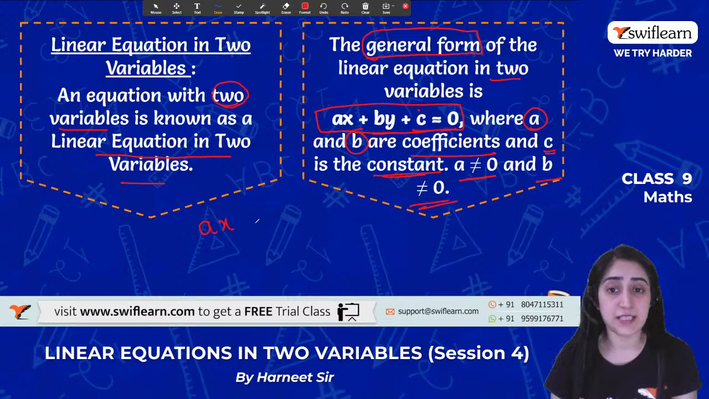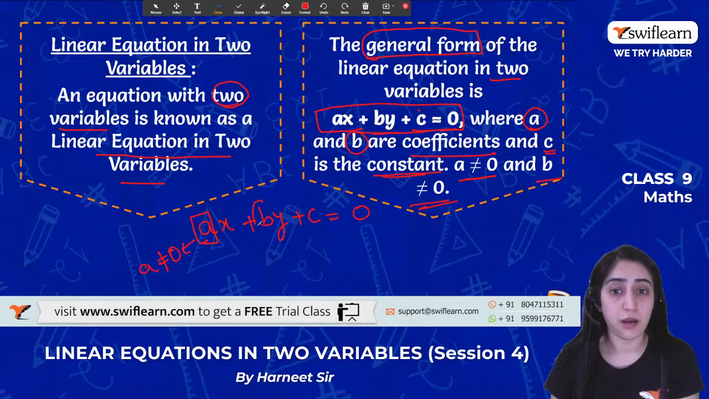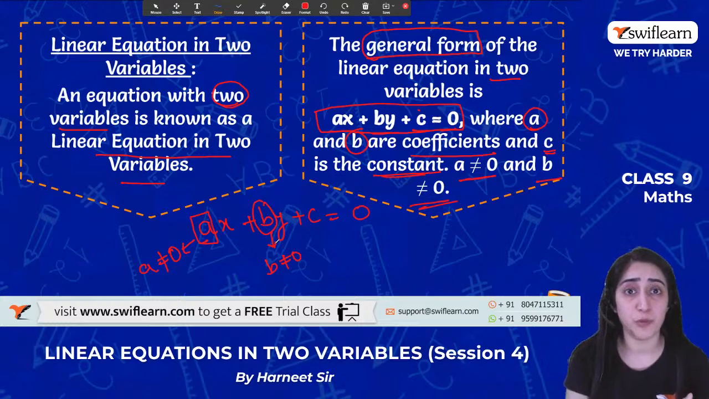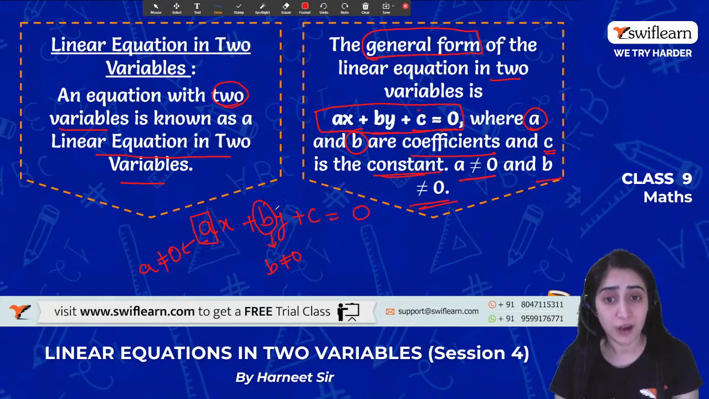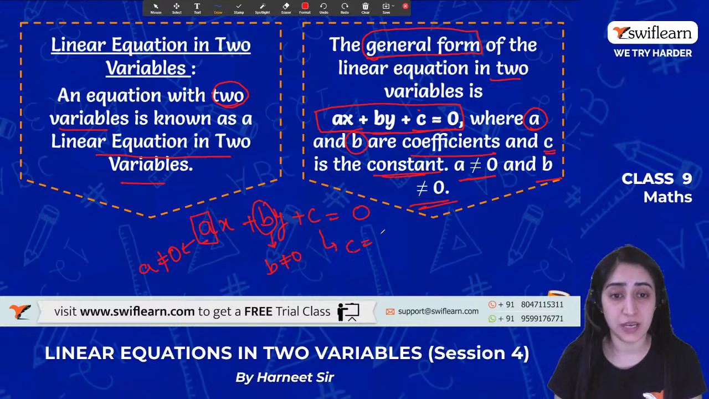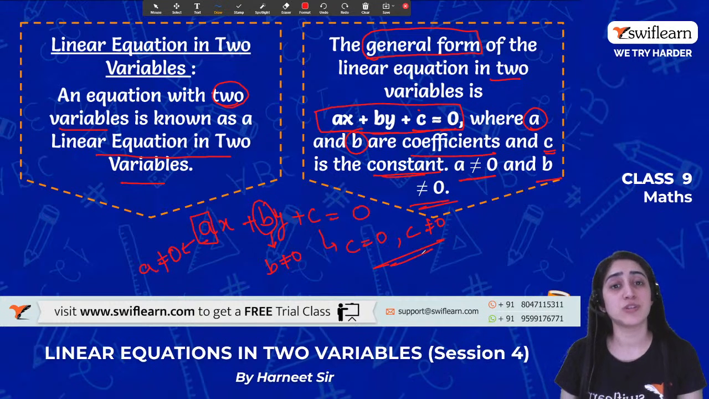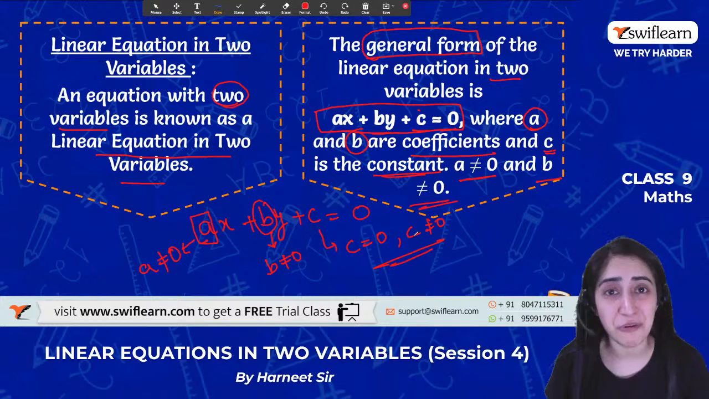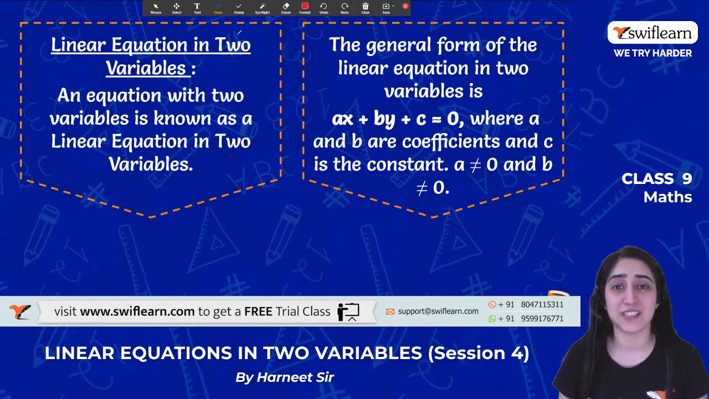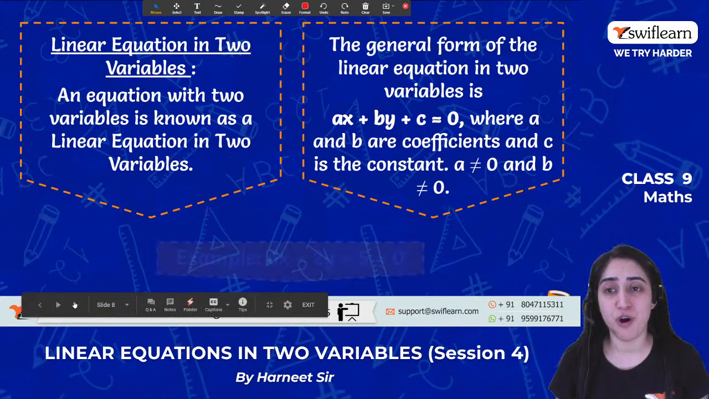It says ax plus by plus c is equal to 0. So here a will never be equal to 0, and b will never be equal to 0, because only then will it be in the form of a linear equation in two variables, because we want any value of x and y, right? But c can be equal to 0 and can also be not equal to 0. So there are no restrictions on the constant. Clear, everyone? Yes, great. All right, so let's move on to the next.